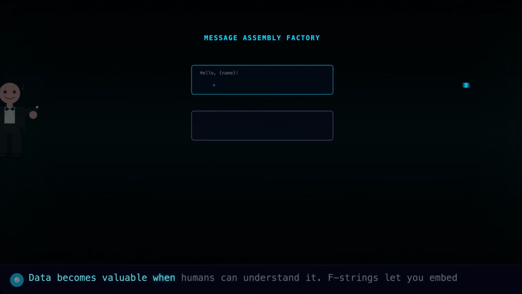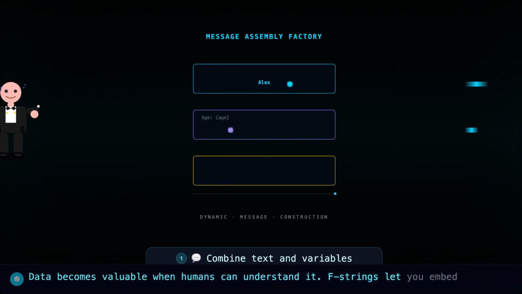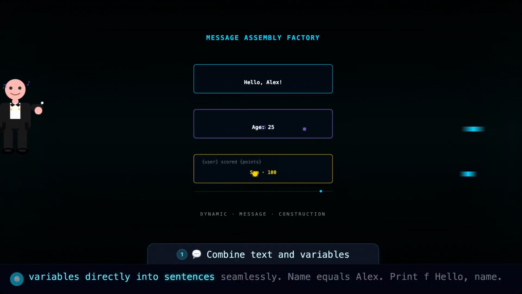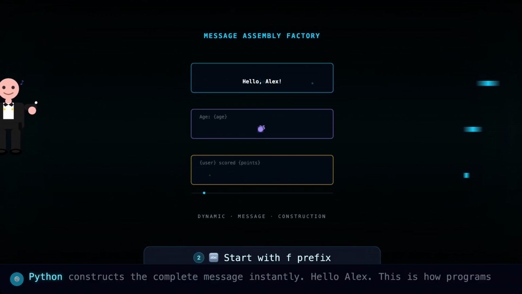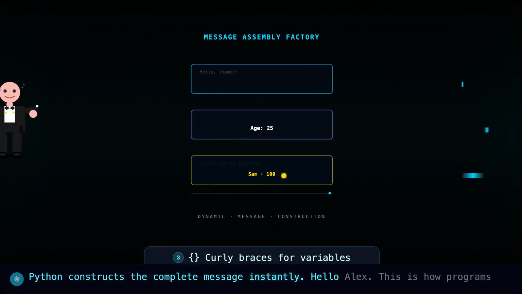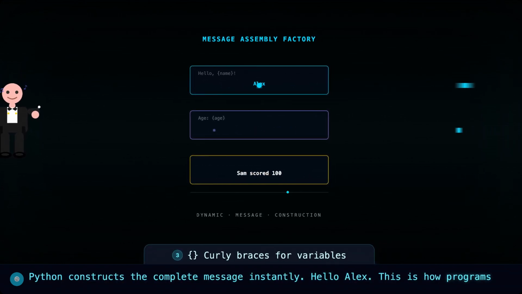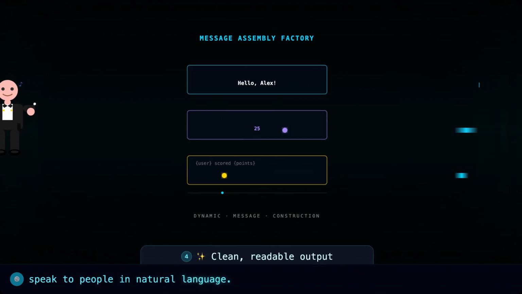Data becomes valuable when humans can understand it. F-strings let you embed variables directly into sentences seamlessly. Name equals Alex. Print f"Hello {name}". Python constructs the complete message instantly. Hello Alex. This is how programs speak to people in natural language.